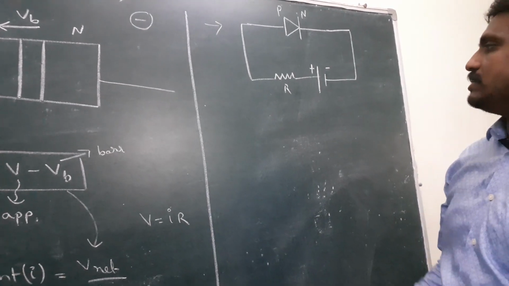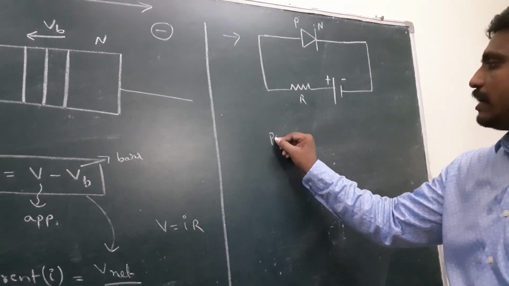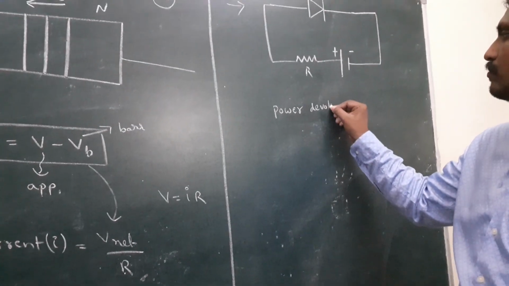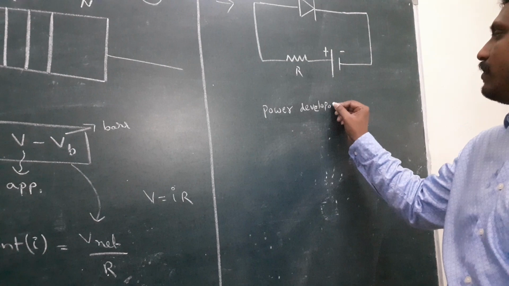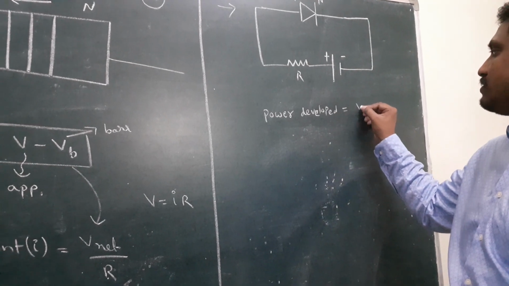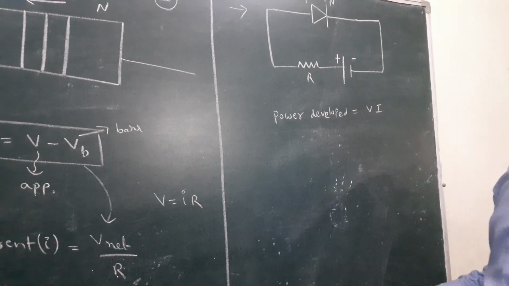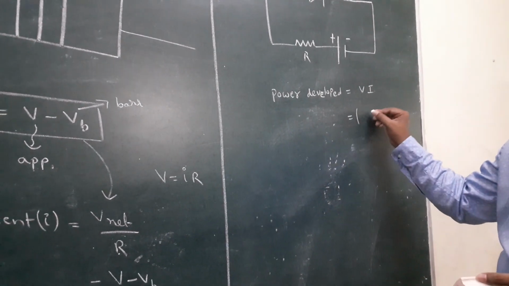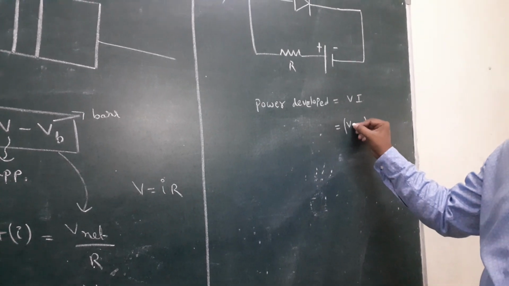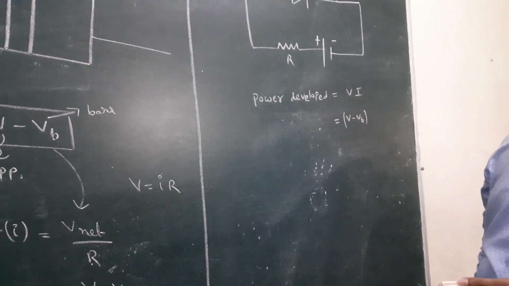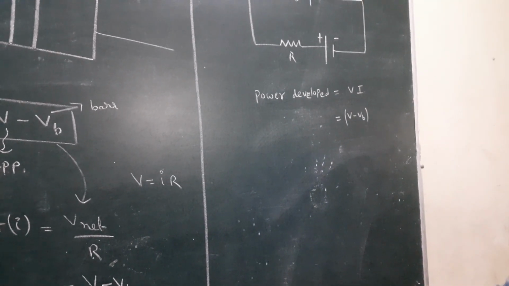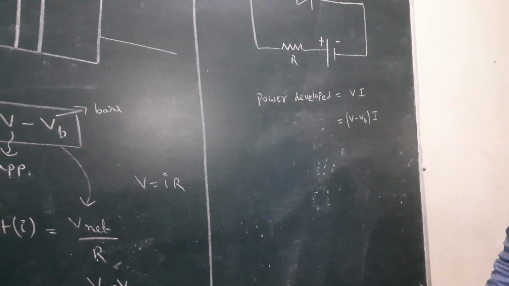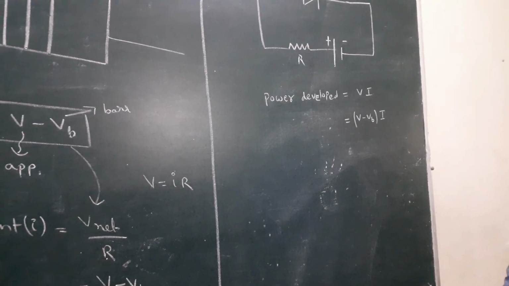Generally, the formula for electrical power developed is V into I, simply voltage into current. In the forward bias, what is the net voltage? V minus VB, applied voltage minus barrier potential. I is the current. This is the formula for power developed in the circuit.